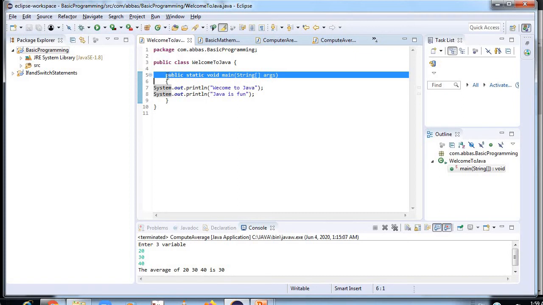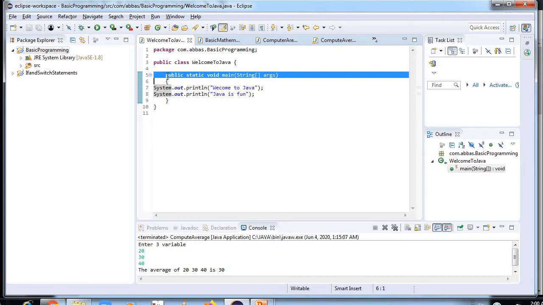The main method is executed by the JVM, so it does not require creating an object to invoke the main method, so it saves memory. Void is the return type of the method. It means it does not return any value. Main represents the starting point of the program. String args is used for command line arguments.